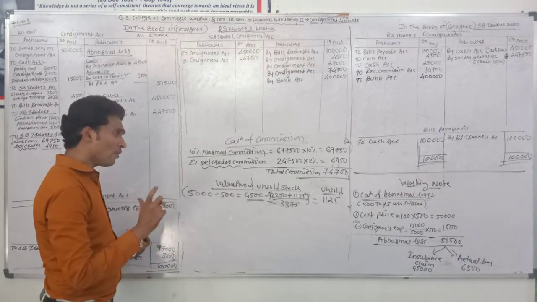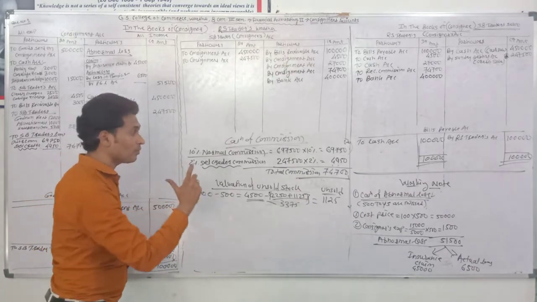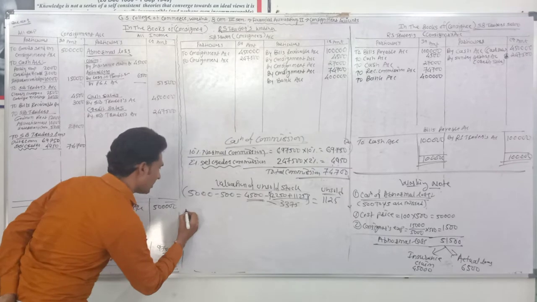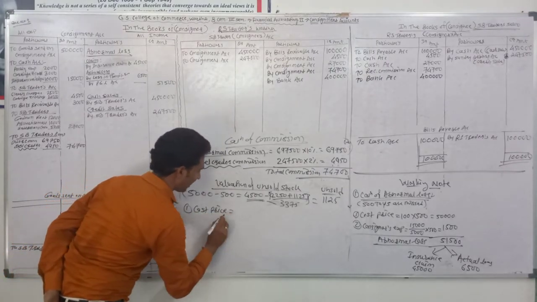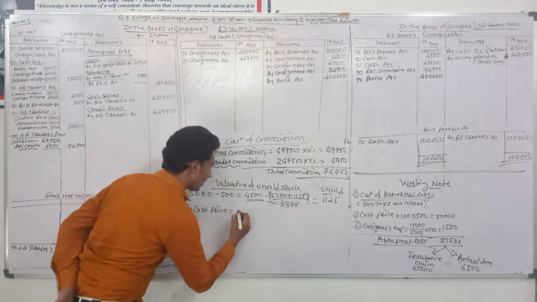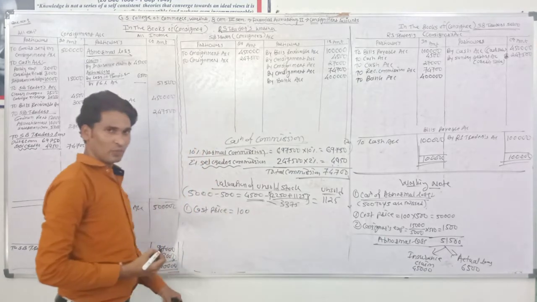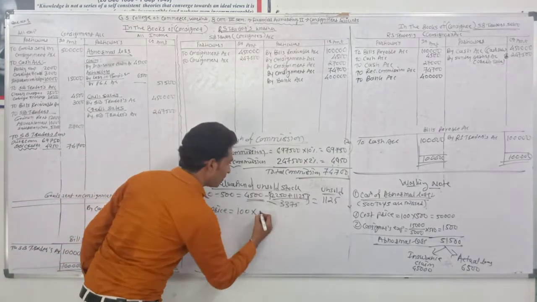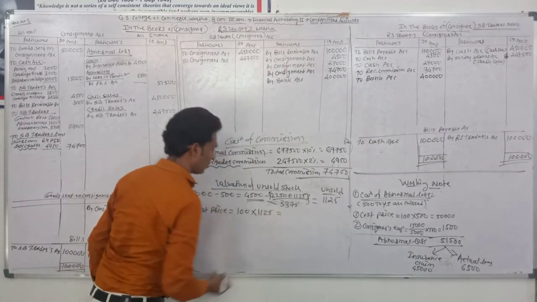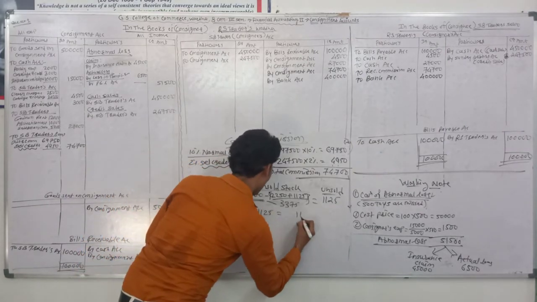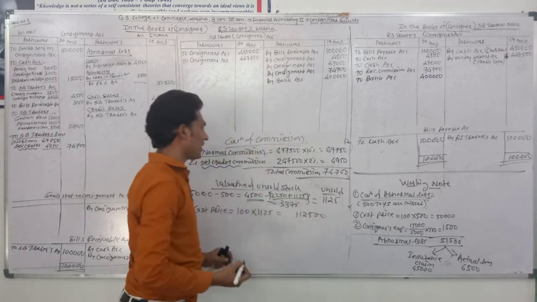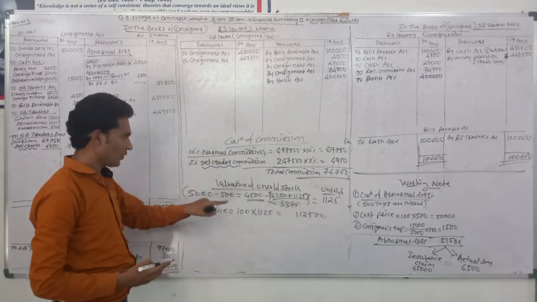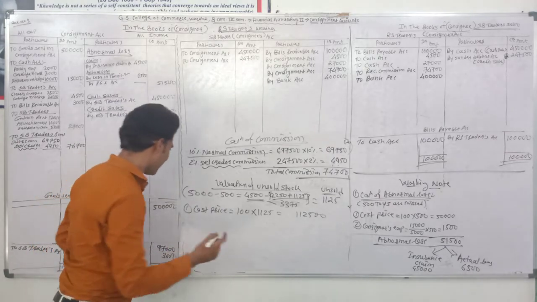Now this is just units. We need to find out the amount of these toys. First we take the cost price of these goods. The cost price of each toy is ₹100 into 1,125, which is 1,12,500.